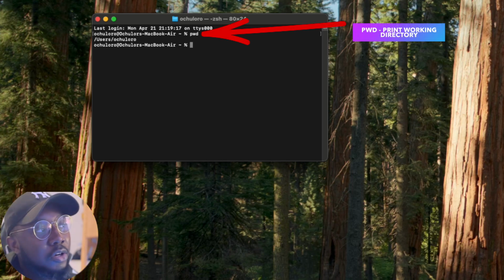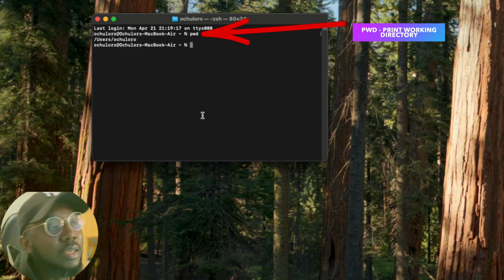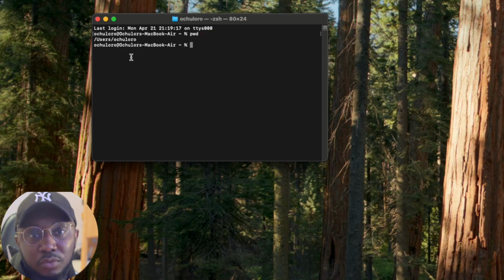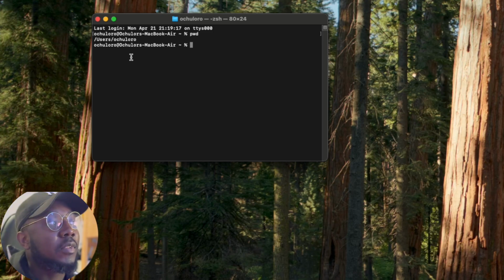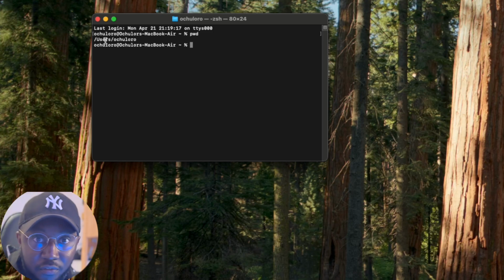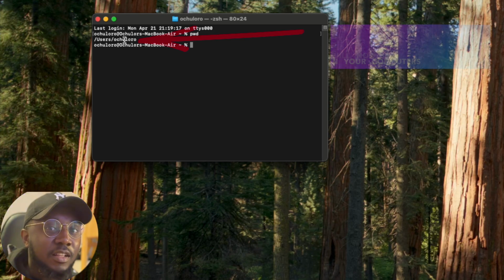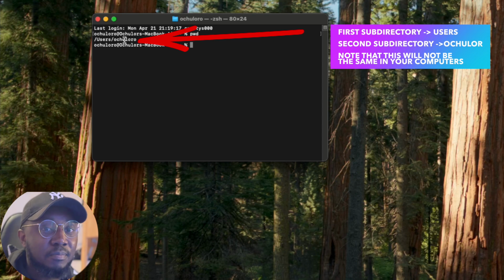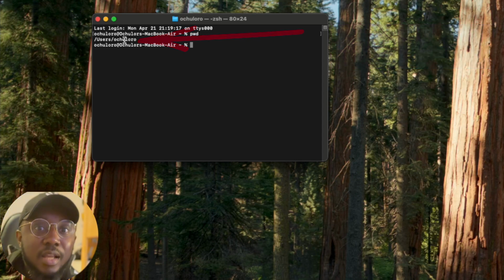Currently, you can see on my screen that I'm 2 directories down from the house, which is the root directory. So I am in the user, which is our first room, and that user has another room, which is Ocholo O. So basically, I'm 2 rooms in. Does that make sense? So we have our house. The first room is the user. The second room is Ocholo O, and that's where I am right now.